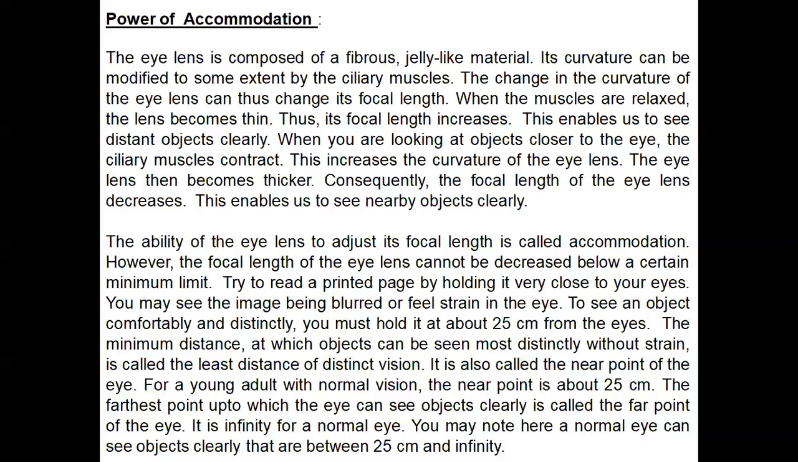Sometimes when we are showing some written work, we hold it very close to our eyes, and at that time we are unable to see it very clearly. So you should keep everything at a minimum of 25 centimeters from your eyes. Then we can read and write very clearly, because we maintain the distance between our eyes and the reading books or anything, like a mobile also.